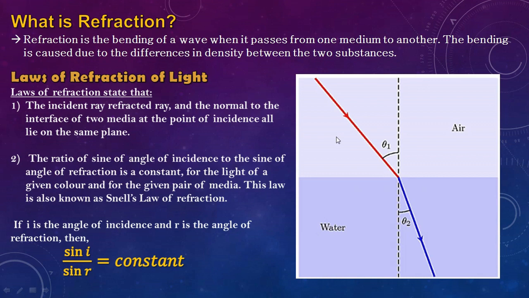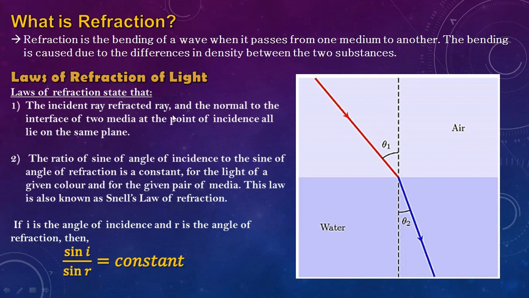Just like reflection, there are laws of refraction. Let's see. The incident ray, the refracted ray and the normal to the interface of two media at the point of incidence all lie in the same plane. In this diagram, the red line is the incident ray, the blue line is the refracted ray, and the dotted line in the middle, perpendicular, is the normal.